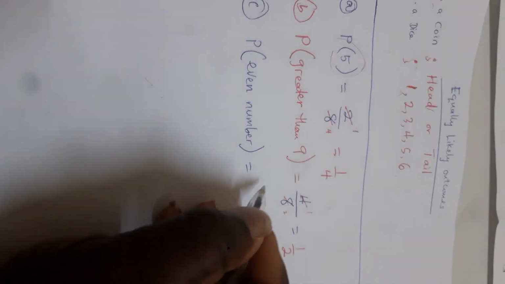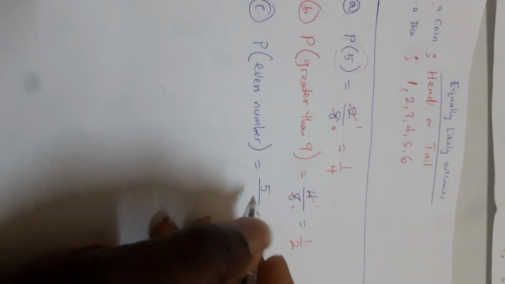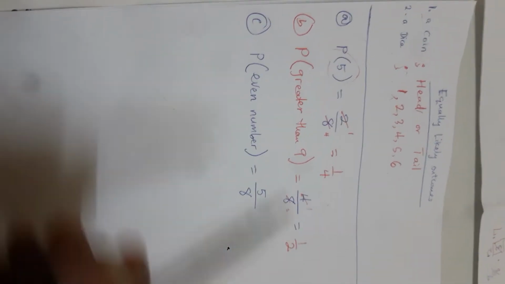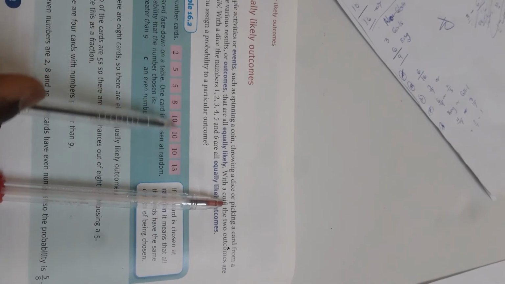So the numerator is 5. Now the total number of cards, the outcomes here, is 8, so you have 5/8. The probability of choosing an even number is 5/8. If you count, you have a total number of even numbers of 5: 1, 2, 3, 4, 5. So that's why we get the answer here.